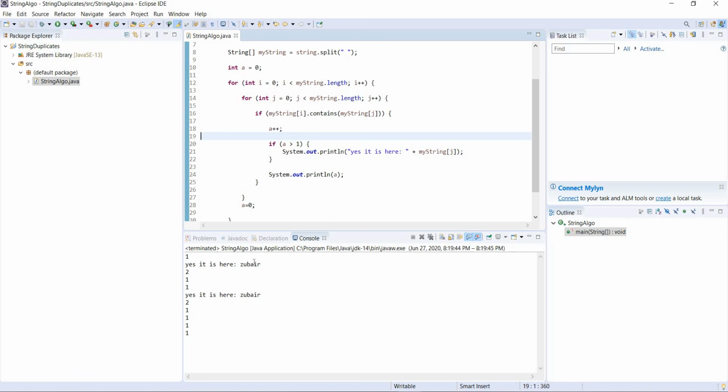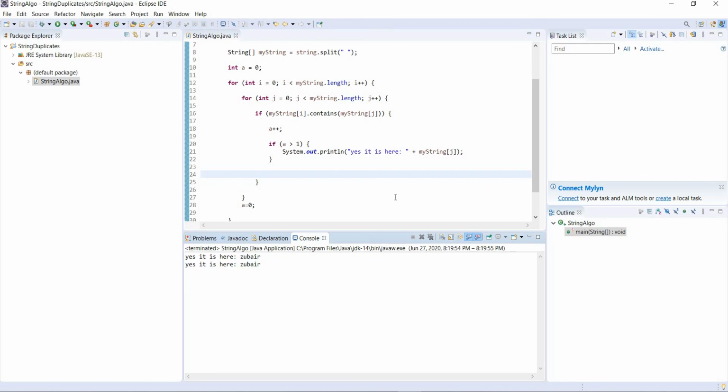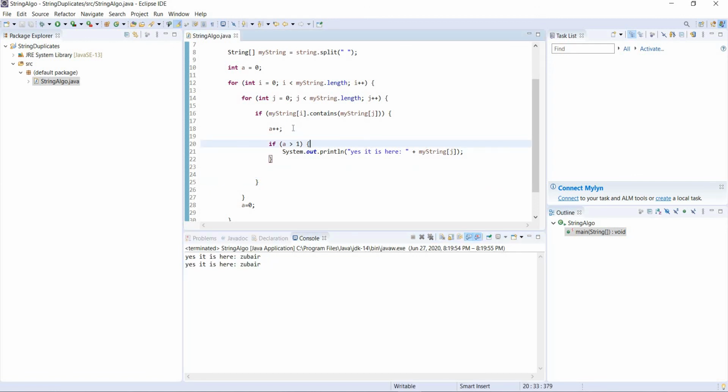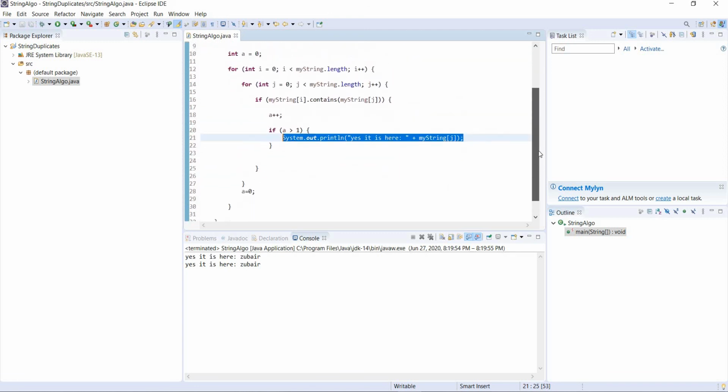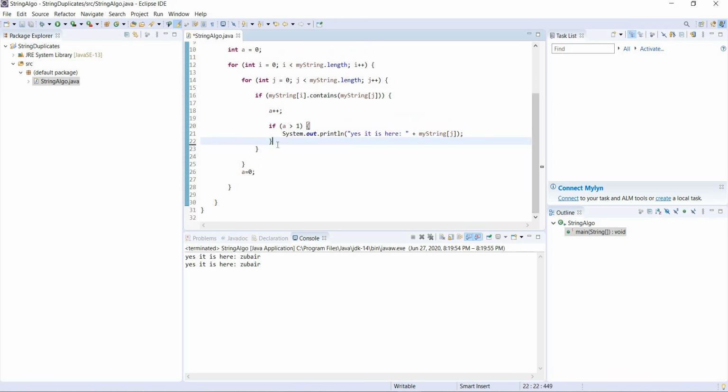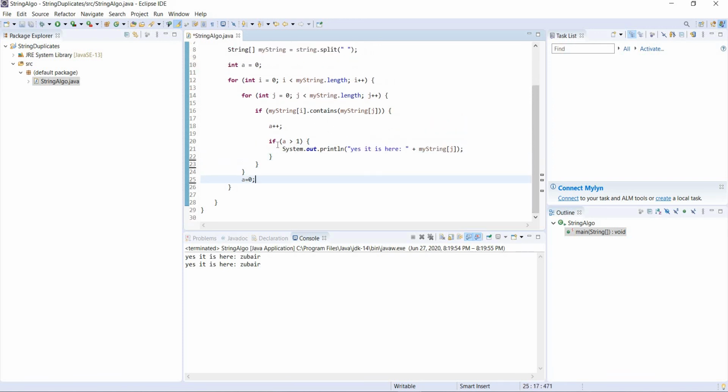You see, it only printed Zubair. Let's get rid of it. Okay, so yes, it only printed Zubair. Why did it only print Zubair? Because this A only became greater than 1 one time, right? So it only printed Zubair over here. So kind of our algorithm is working, but it is not working. It has a lot of bugs in it. I'll show you how, but let me just explain what happened over here.